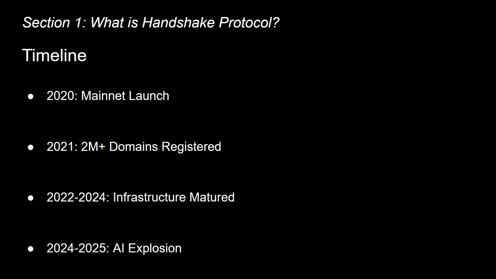Key timeline you need to know. Handshake launched in 2020 and began auctioning off top-level domains by 2021. Over 2 million domains had been registered. Throughout the bear market of 2022 to 2024, while much of crypto struggled, the Handshake infrastructure quietly matured. But here's what almost nobody anticipated. The explosion of agentic AI in 2024 and 25 has created the exact use case that Handshake was being built for. But we just didn't know it then.